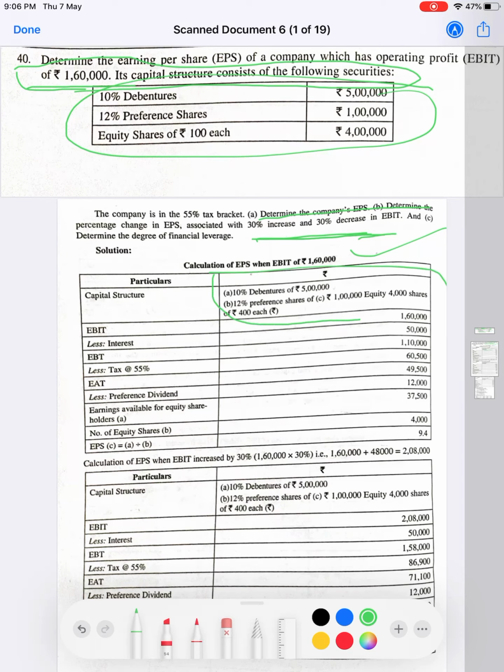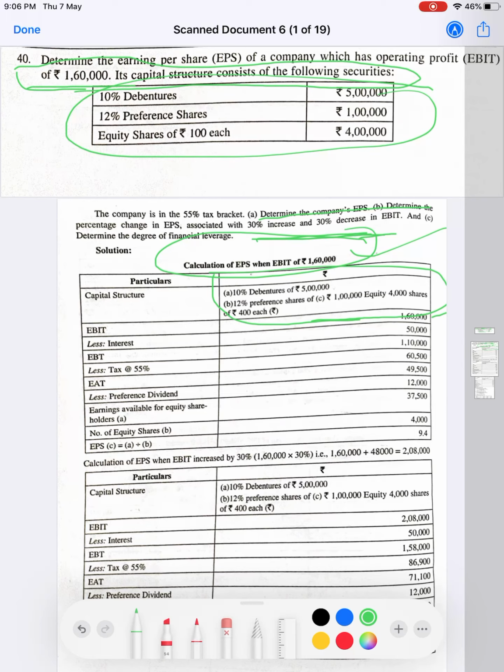Here they have shown the actual capital structure of the company, which is 10% debentures of rupees 5 lakh, 12% preference shares of rupees 1 lakh and 4,000 equity shares of rupees 100 each, which amounts to rupees 4 lakhs. First, EBIT is 1,60,000, less interest.